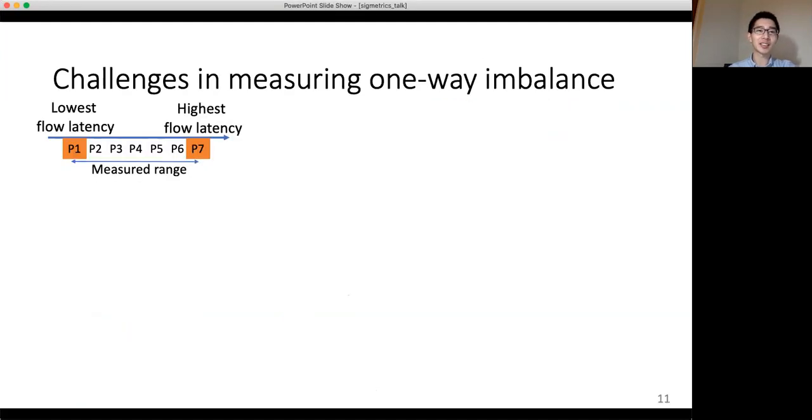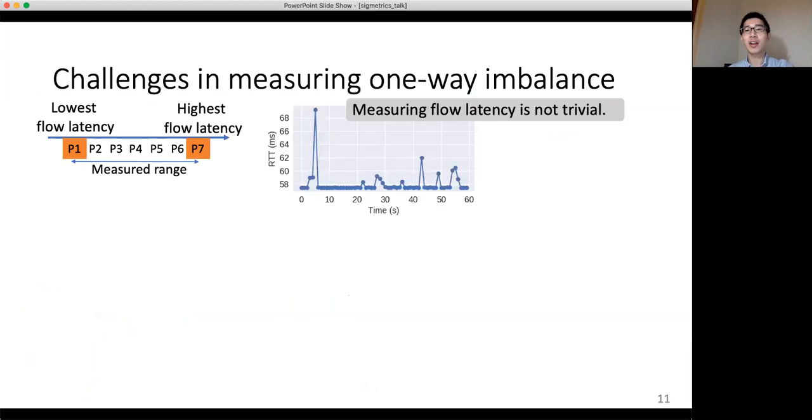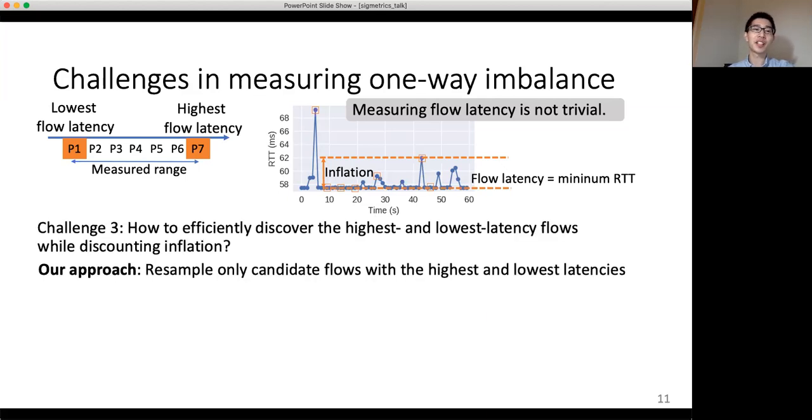As we discussed, if we know the highest and lowest flow latency, we can easily calculate the measured range. However, measuring flow latency is not trivial. Round-trip time samples could fluctuate over time as shown in this figure. So a common approach is to take multiple round-trip time samples of the same flow and use the minimum one as the flow latency.